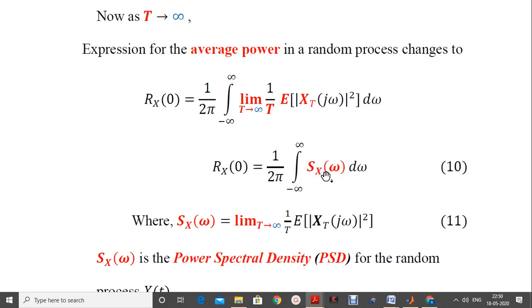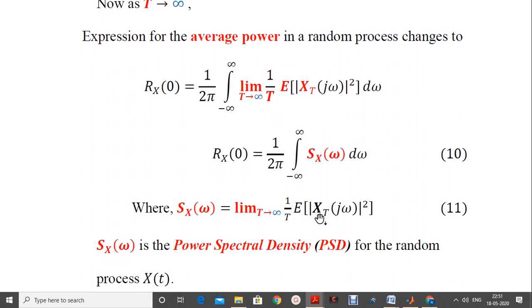The term Sx of ω is mathematically equivalent to limit T tends to infinity 1 by T multiplied by expectation of square of X_T of jω. So this entire term within the integration symbol just before equation number 10 is nothing but Sx of ω. This term is nothing but equal to what we were speaking about as the entire important topic, power spectral density, abbreviated as PSD, for a given random process x of t.